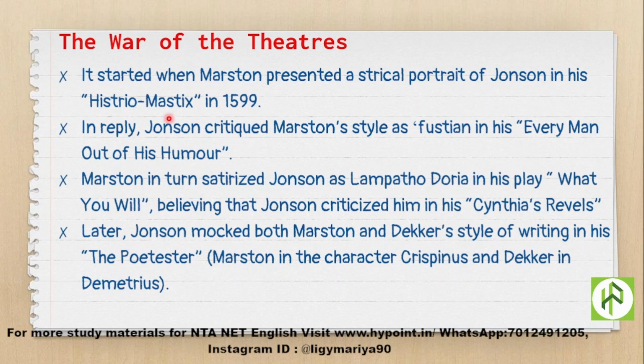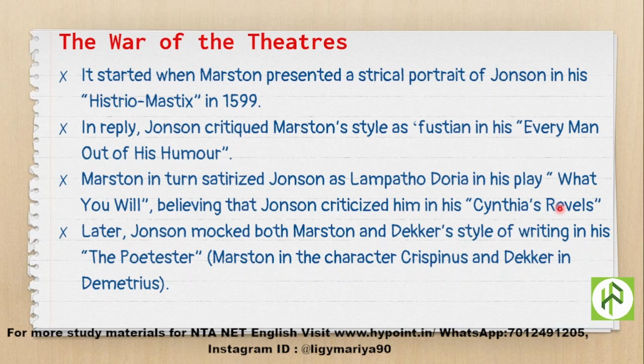So in reply, Jonson won't be sitting silent, right? As a reply, Jonson critiqued Marston's style as Faustian in his Every Man Out of His Humor. So as a reply to Marston, he criticized Marston's style of writing as a Faustian style in his very popular work, Every Man Out of His Humor. And Marston in turn satirized Jonson as Lampatho Doria in his play What You Will,